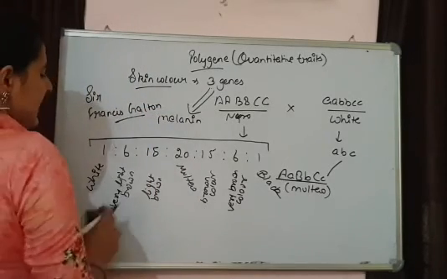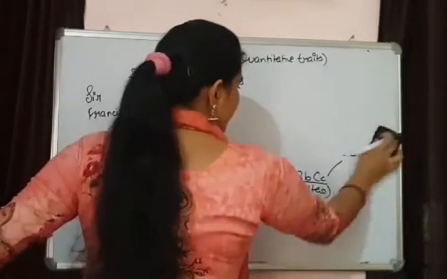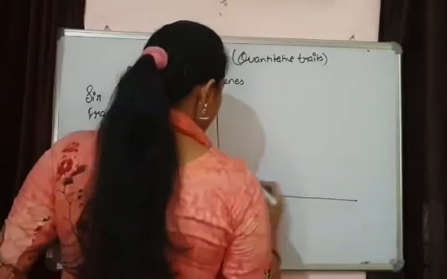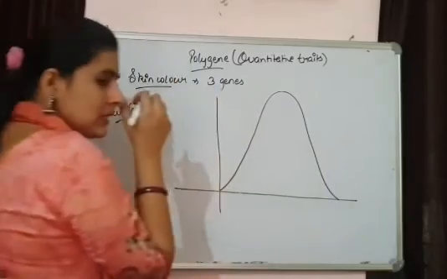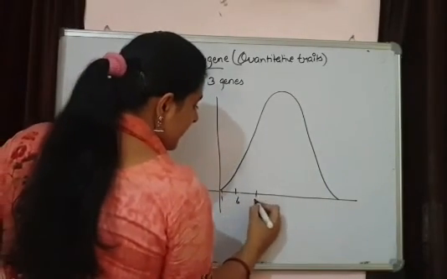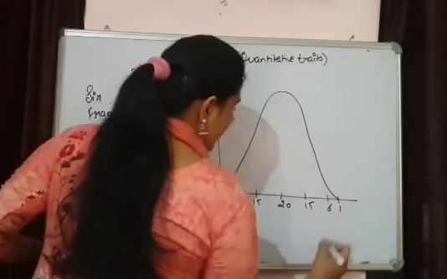When we express these polygenic traits in the form of a graph, we get a bell-shaped graph. Suppose I represent it like this.